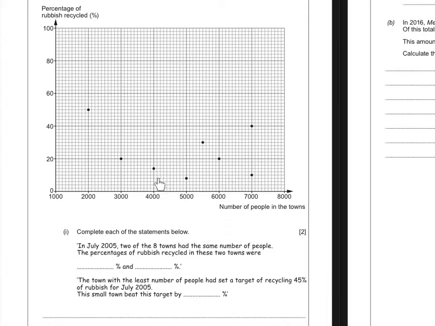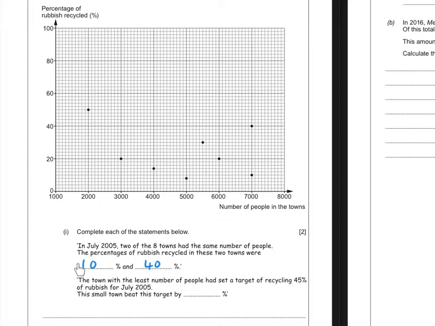So we need to read that off the scale. So halfway between 0 and 20 would be 10%. And 40%. So there's our first answers, 10% and 40%. The town with the least number of people had set a target of recycling 45% of rubbish for July 2005. This small town beat the target by blank.